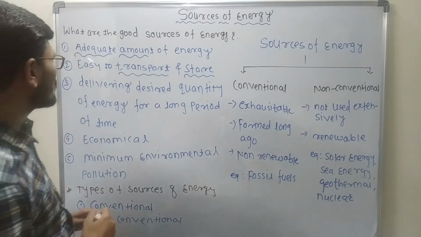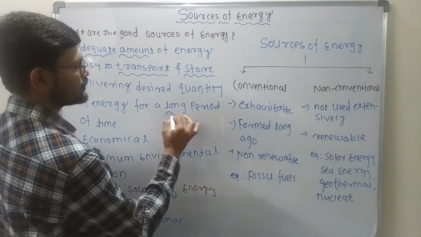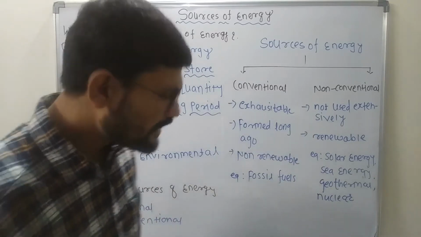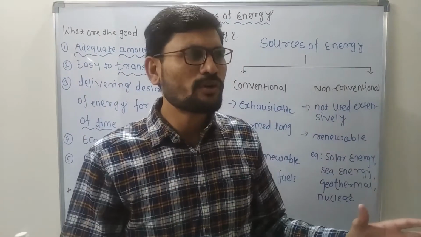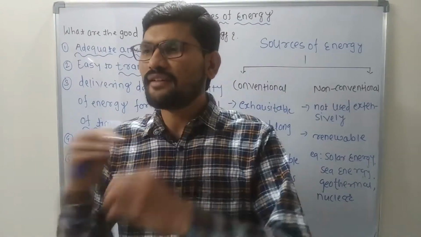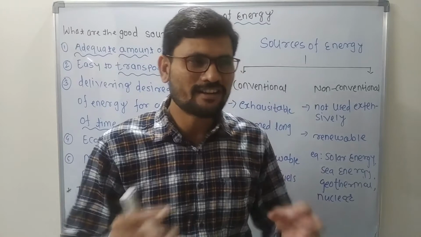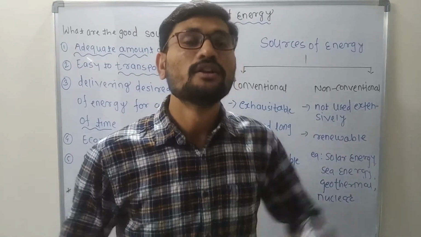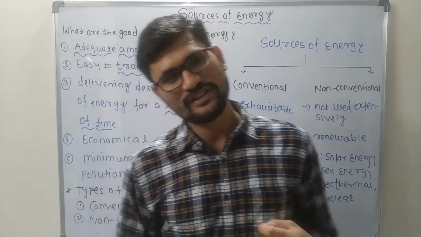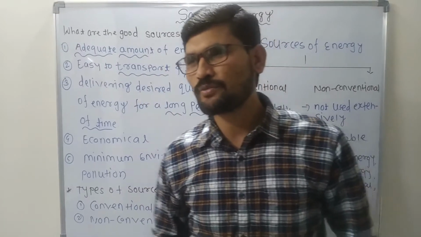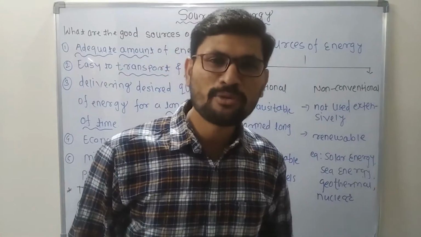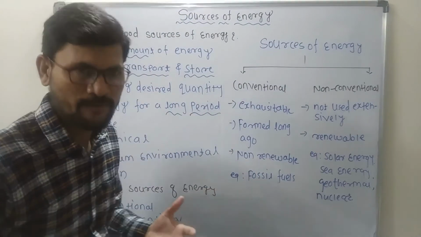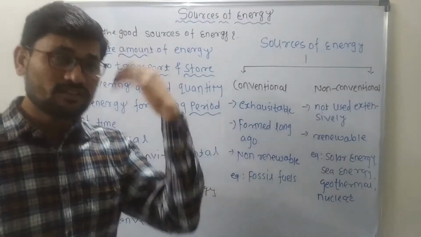So the third criteria, as you are focusing over here, is that whatever the source of energy that we are using, that source of energy must last long. Clear? Suppose we are using a source of energy and it is going to be exhausted within 5 or 10 minutes, what will happen? Can we call that source of energy lasting? No doubt at all, it's not possible. So whenever we are selecting the source of energy, we need to think about whether that source is going to be available for a longer period of time or not. If it is not, then we need to find another solution or alternate source of energy. Obviously we are going to discuss that, but this is the criteria first of all.